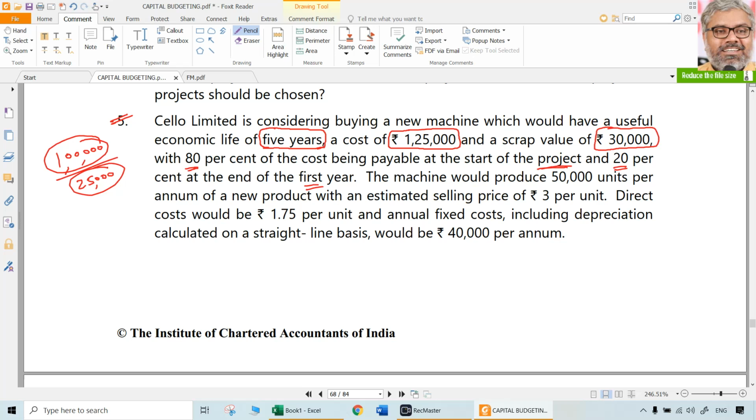So 1,25,000 is the outflow, but it is not happening in one shot. 1 lakh is happening in 0th year. 25,000 is happening in first year. That is the first point to be noted from this sentence.